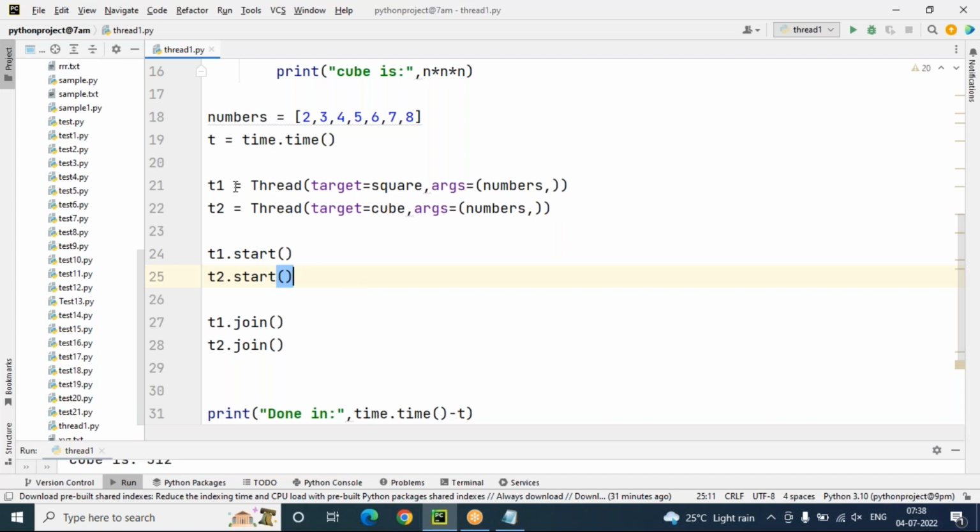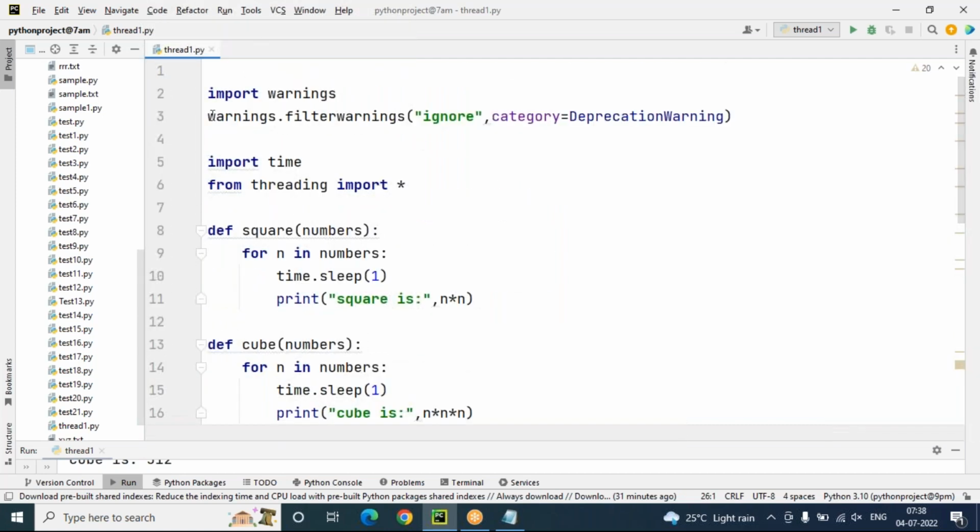You can see T1 is one thread, which is targeting to execute the square function. T2 is another thread, which is targeting to execute the cube function. T1 started, T2 started. Along with T1 and T2, the main thread also executes internally. Main thread means every Python program is executed under one thread, which is the main thread.